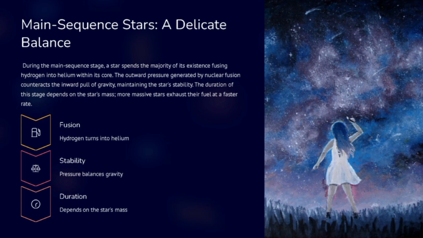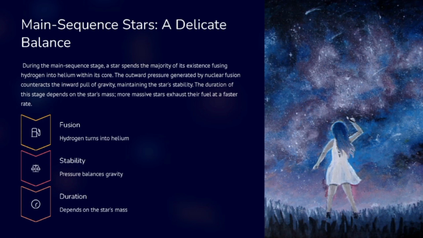In the fusion of stars, hydrogen turns into helium. Stability: pressure balances the gravity. Duration: it depends on the star's mass. More massive stars exhaust their fuel at a faster rate.